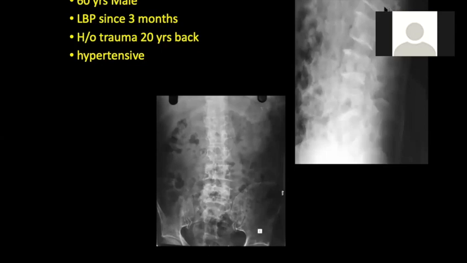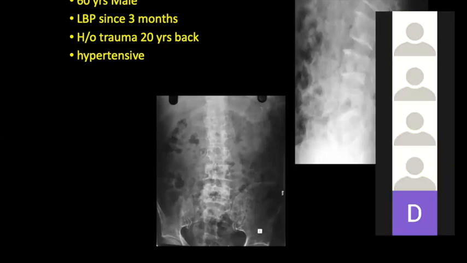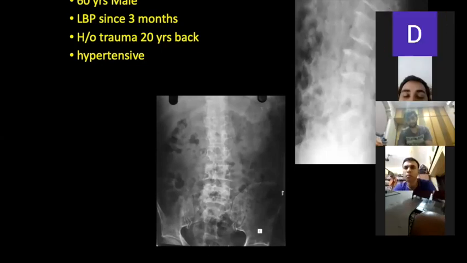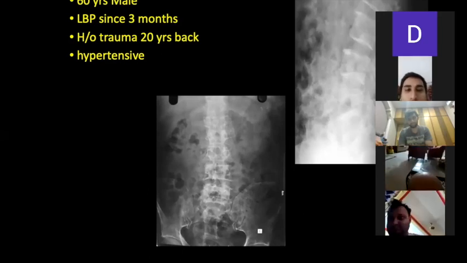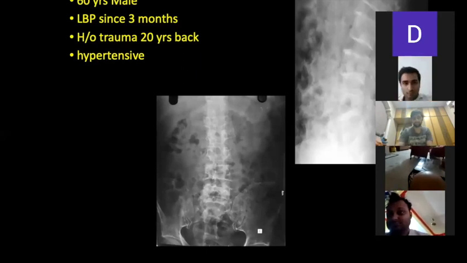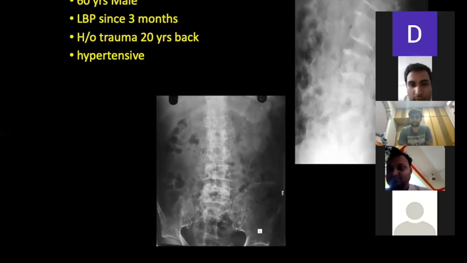Kaushik sir, can you help us with defining more of the X-ray in this patient? A 60-year-old male, low back pain, 3 months, history of trauma, hypertensive, with this kind of X-ray. I can see multiple punched out lesions. Instead of cortical erosion, I will say there are multiple punched out lesions in the vertebrae and also in the innominate bone bilaterally, both sacral ala and also in the iliac blades. Yeah, very good. Thank you, sir.